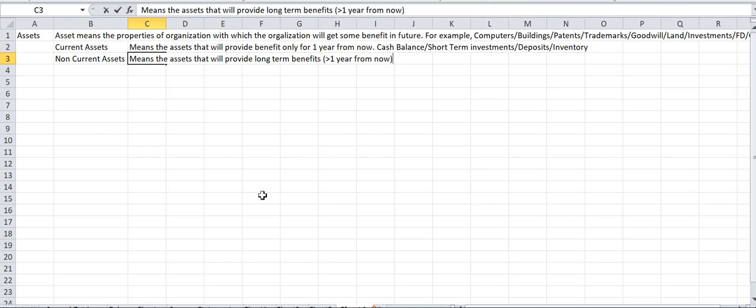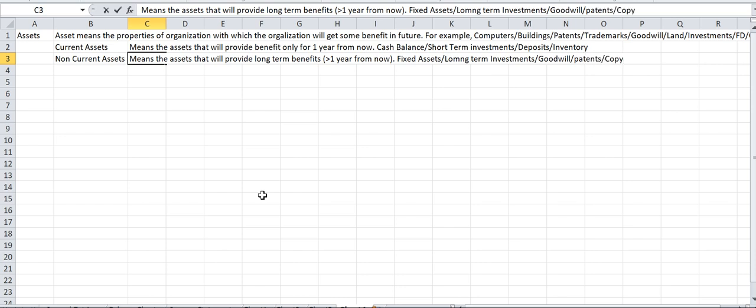Let us plot some examples for long term or non current assets. Those could be my fixed assets. Fixed assets means land, building, plant, machinery, computers, all those things. And maybe long term investments, your goodwill, right?